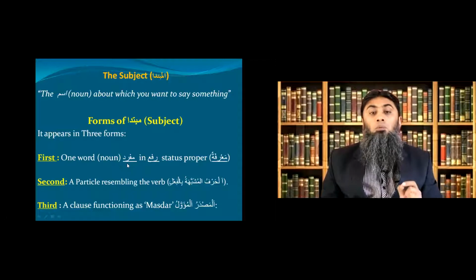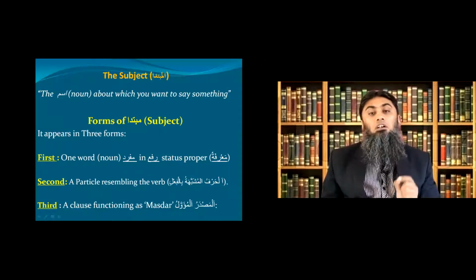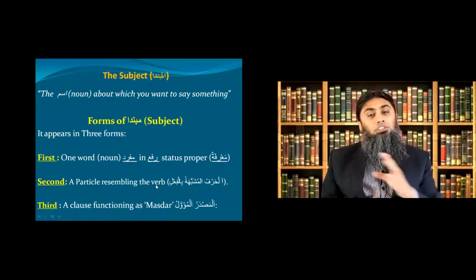We call it mufrad, and it will always be in rafa status, and most of the time it will be ma'rifa or proper. So one word in rafa status and ma'rifa form. And sometimes it comes as a particle resembling the verb. What is it? Inshallah, we'll see in a minute.